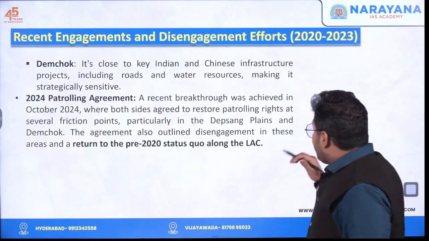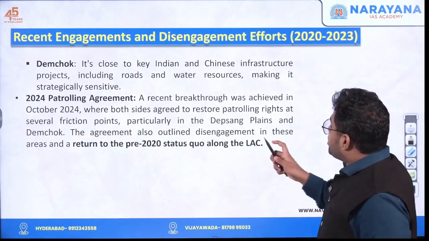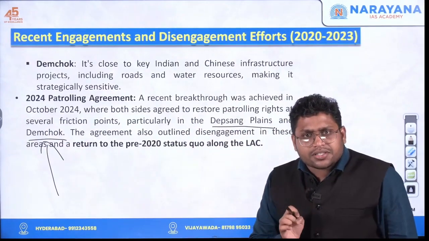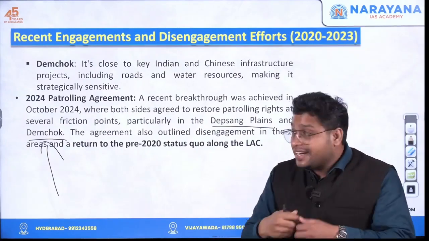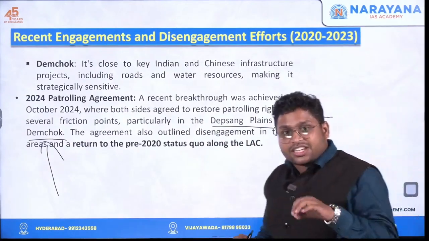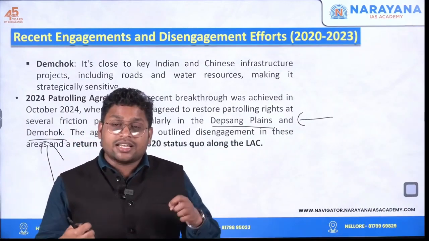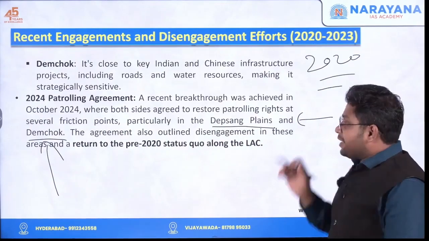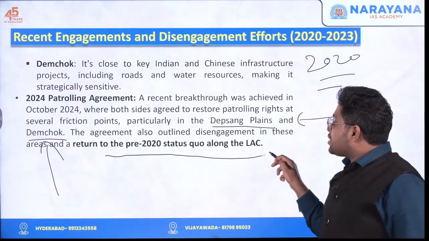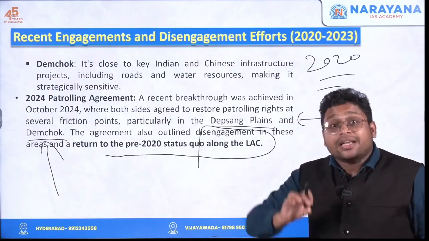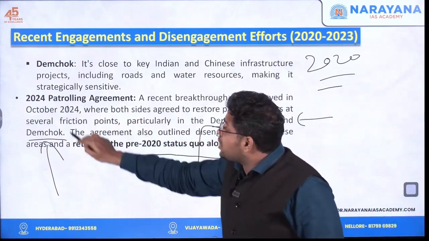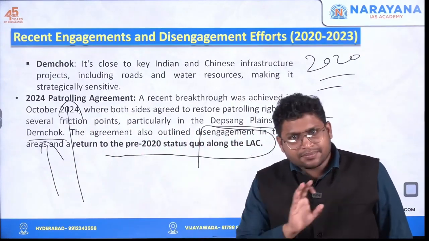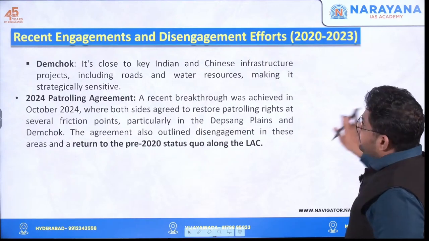And in this agreement, even these two strategically important locations, that is Depsang Plains and Demchok, which are the most severe friction points, both the countries have decided that we will not have any kind of incursions in this area, and we are going to withdraw our forces, and we will go back to what was the situation before the year 2020. So, return to the pre-2020 status quo along the line of actual control. This is the final concluding point that comes from this 2024 patrolling agreement, which is the recent news, obviously. Clear? So all this is happening.